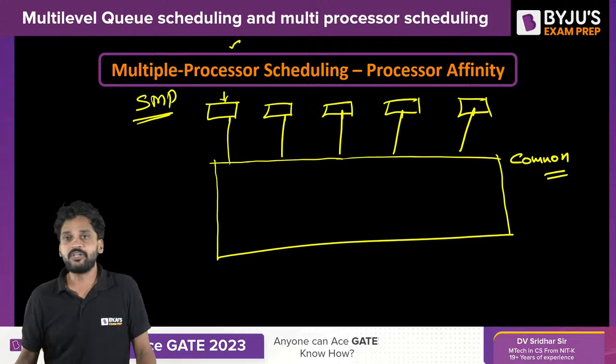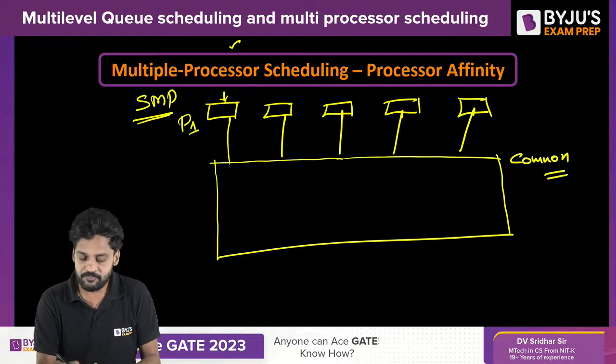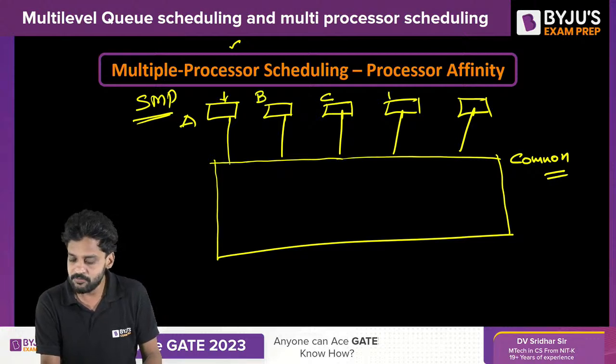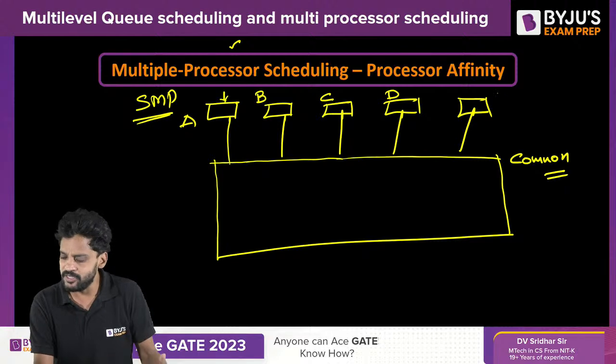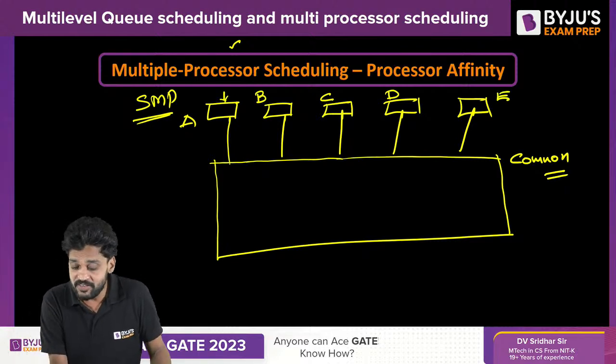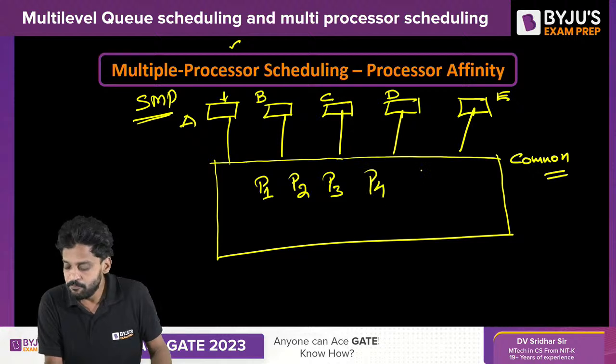Understand carefully. Every processor, processor A, processor B, processor C, processor D, processor E, has to self-schedule. Now there are several processes, P1, P2, P3, P4, P5.